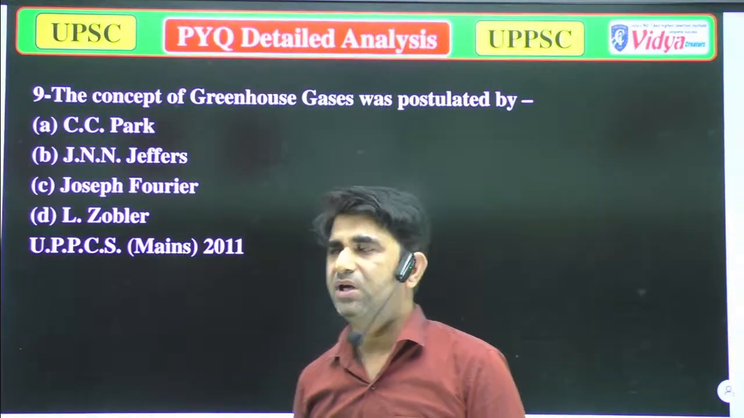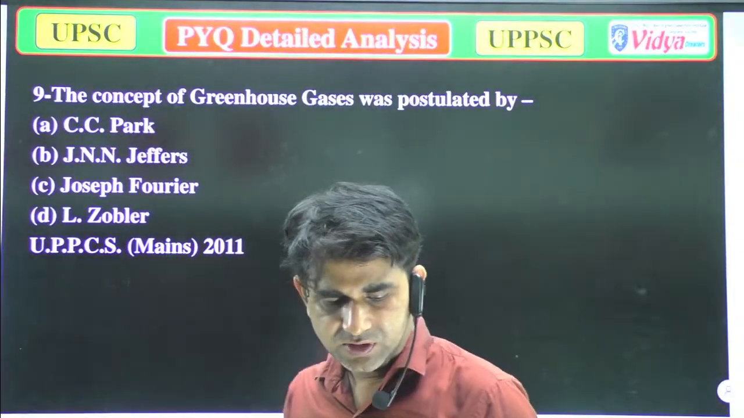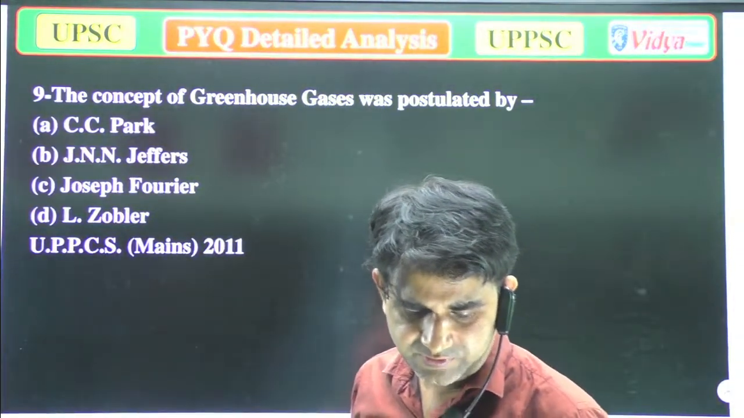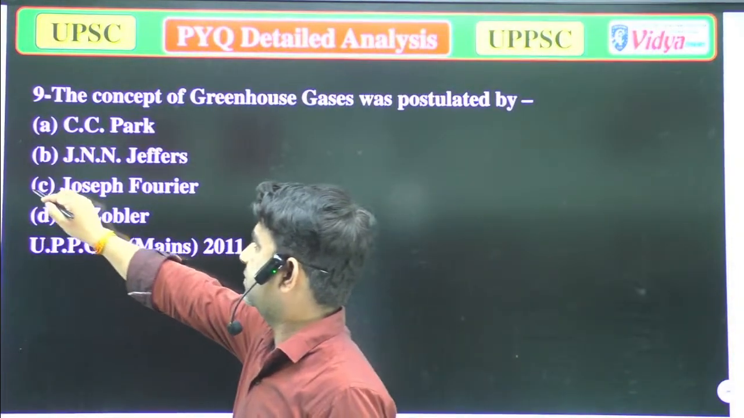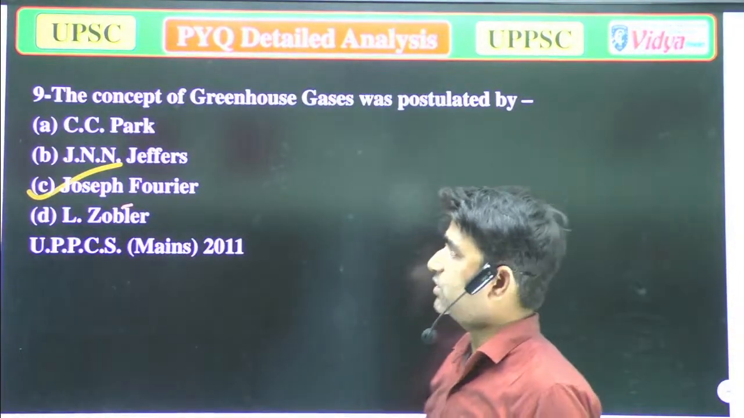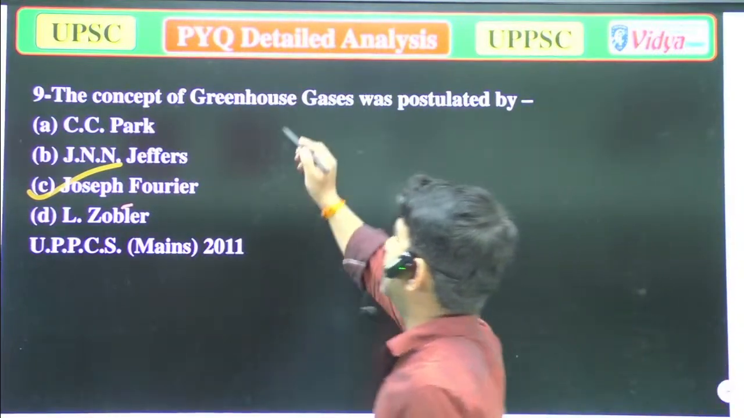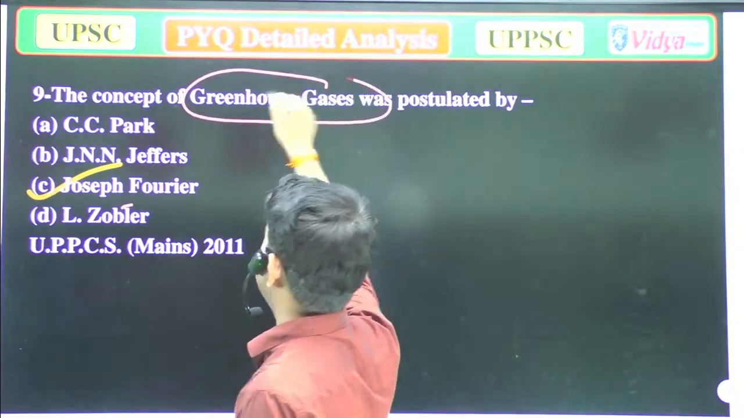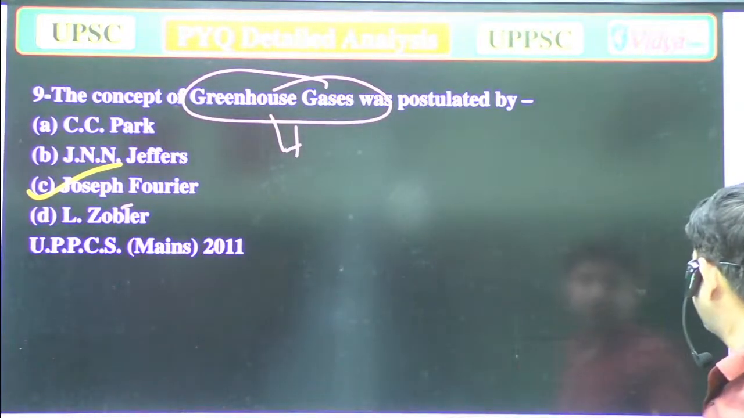It's a simple question, and I think some of you can answer it. No one is typing, so the correct answer is Joseph Fourier. Joseph Fourier is the scientist who postulated about the greenhouse gases as well as the greenhouse effect. So only option C is correct. Now we'll move to the next question.